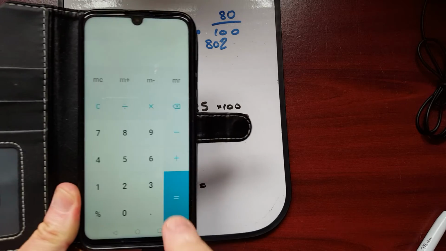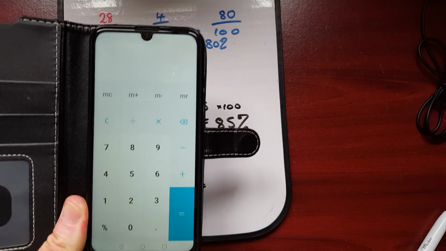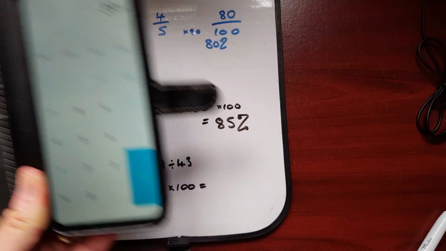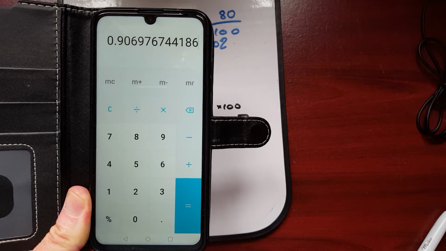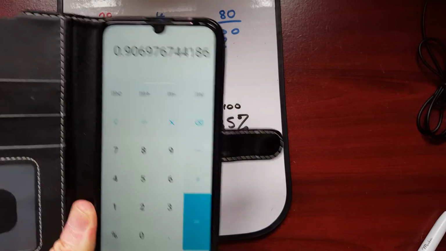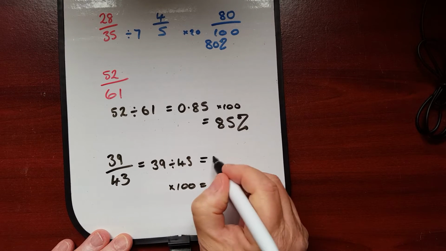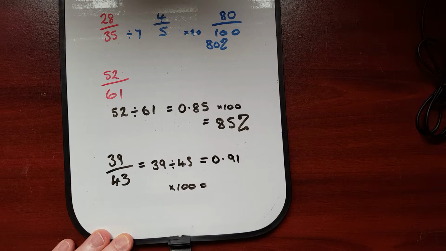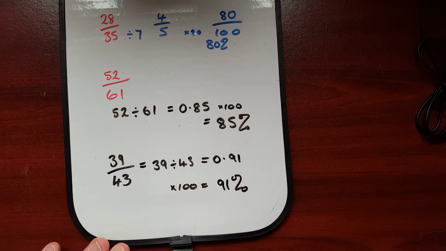So we've got 39 divided by 43 equals 0.906. I'm going to round that off to 0.91. And then we multiply that by 100 and it's 91%. And we said it ought to be up in the 80s or 90s because it's kind of a good score. So there we go. That's how you would convert any complicated number.